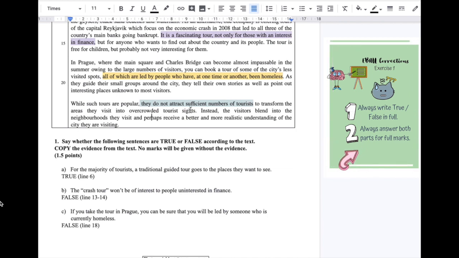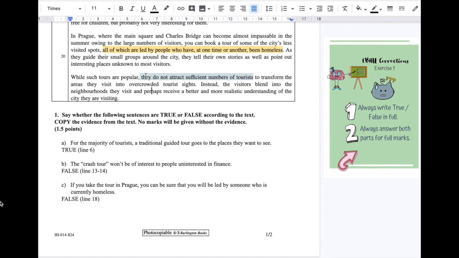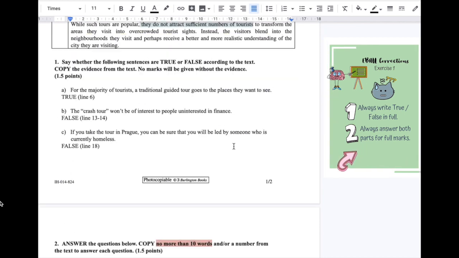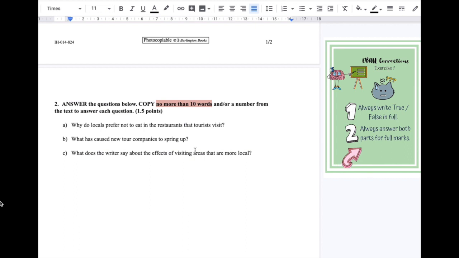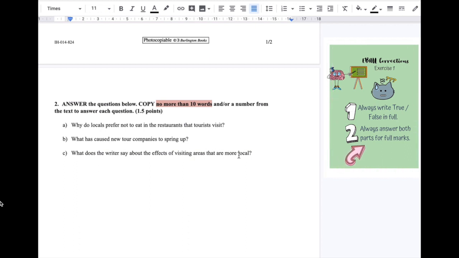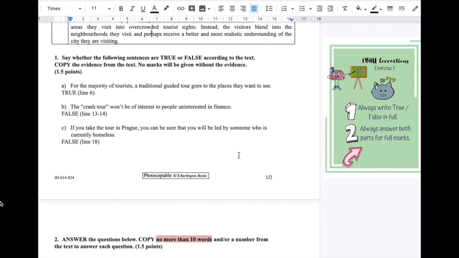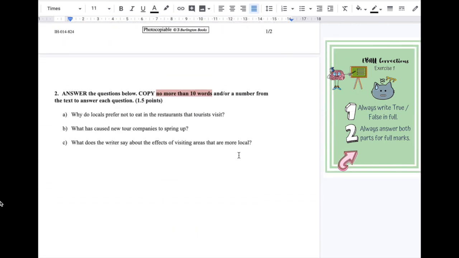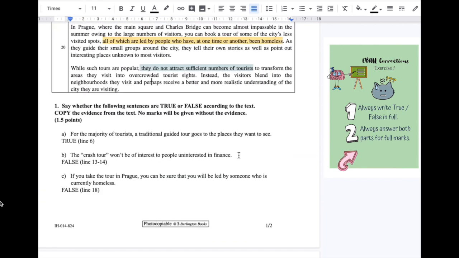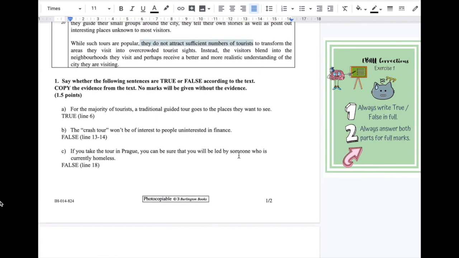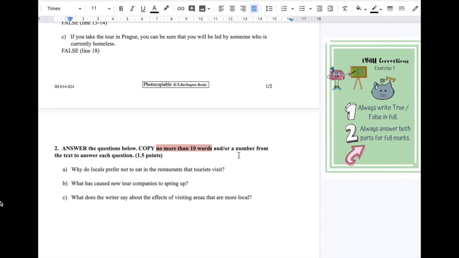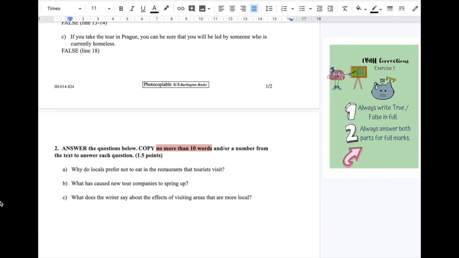Okay, so we've removed a lot of information, but the most important bit of information are these words. So that's 2, 4, 6, that's 8 words. We've narrowed it down from 18 to just 8. Okay, and it does give you the information. They do not attract sufficient numbers of tourists. Okay, so what does the writer say about the effects of visiting areas that are more local? So they don't attract enough tourists, because at the end of the day, tourists want to go to the most famous parts of a place. Okay, so that's a little bit of a walkthrough for exercises 1 and 2. Stay tuned and we'll go through the next part of the activity.